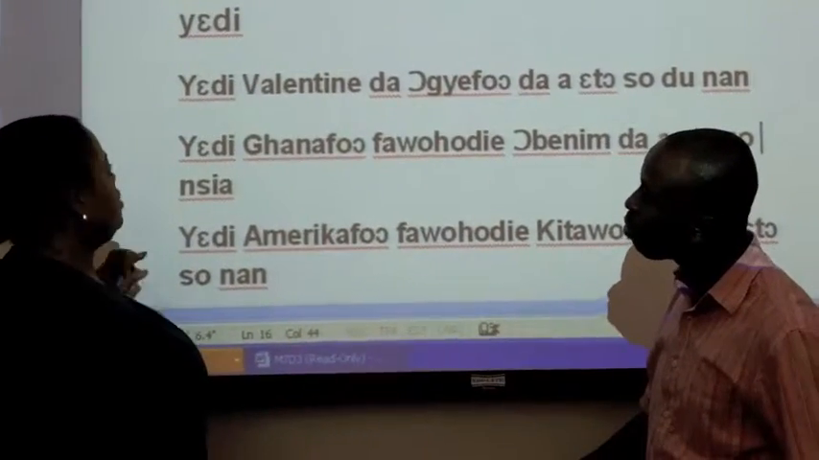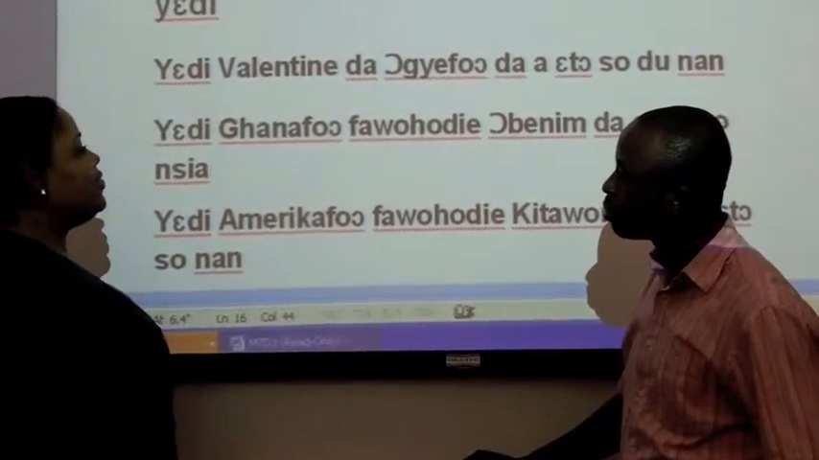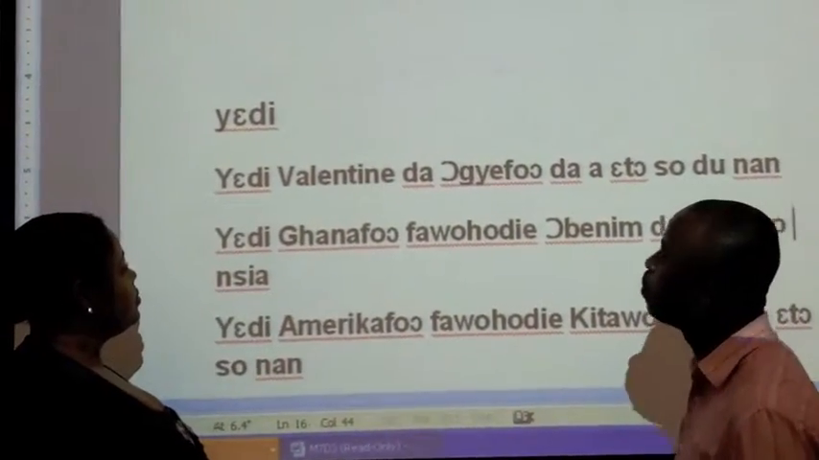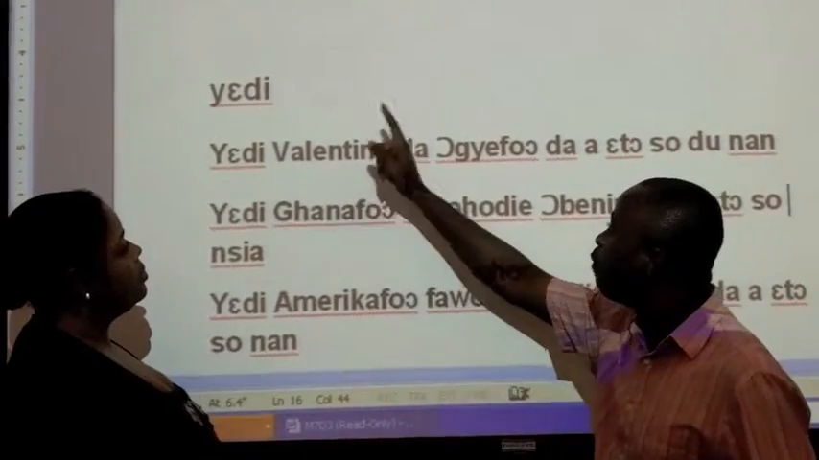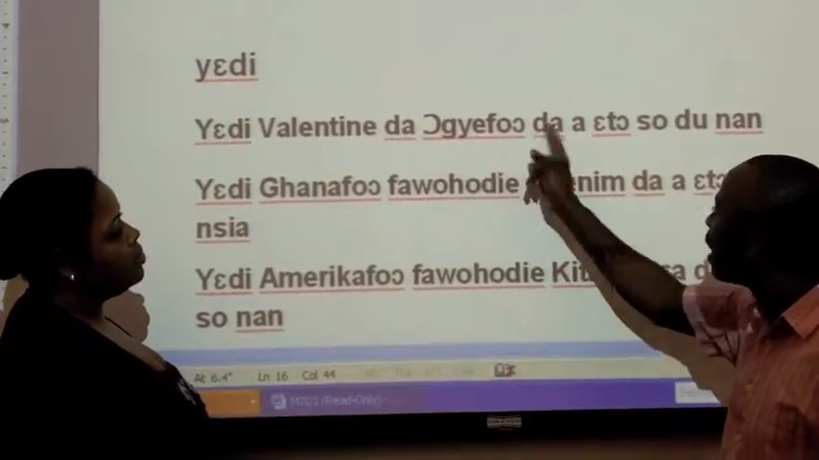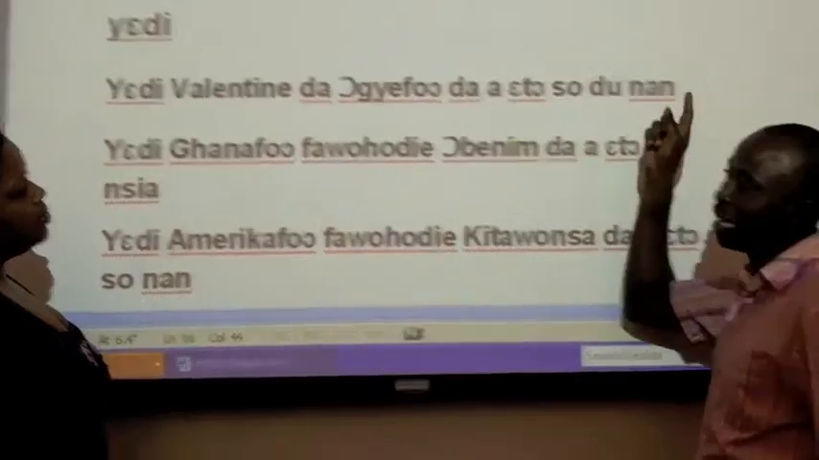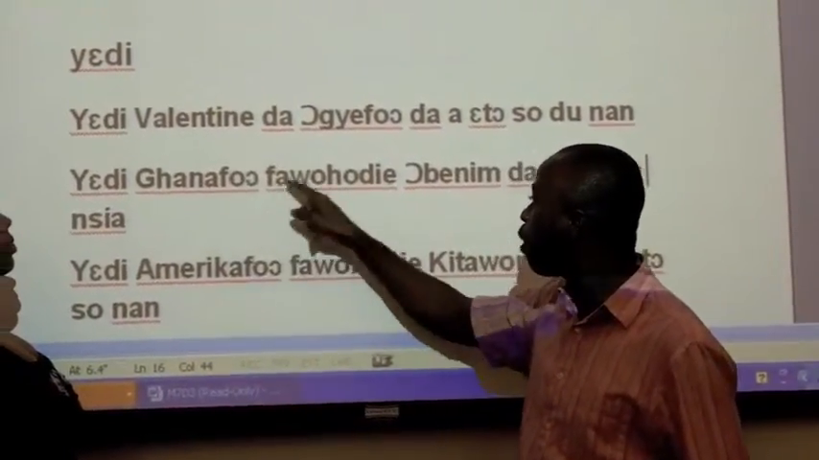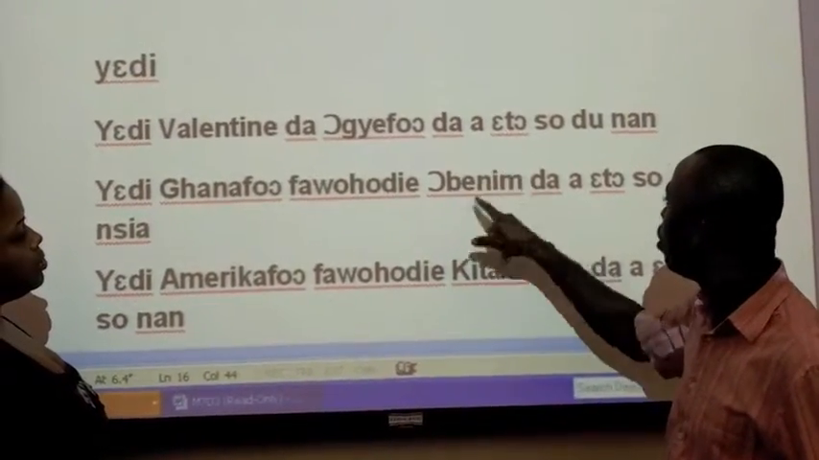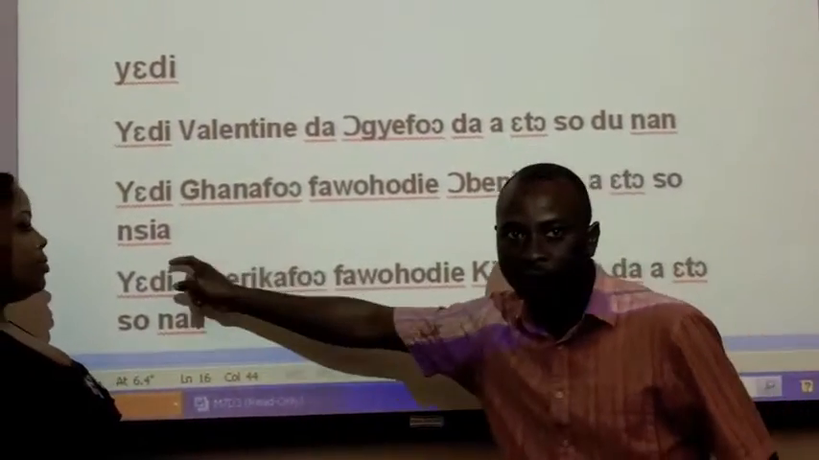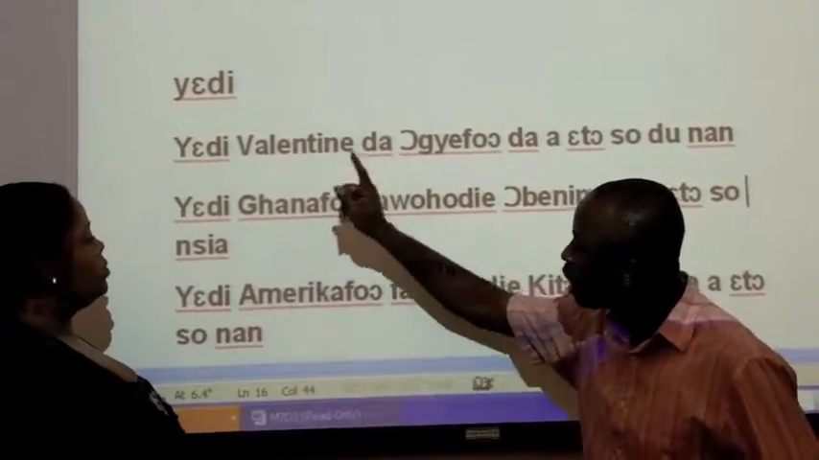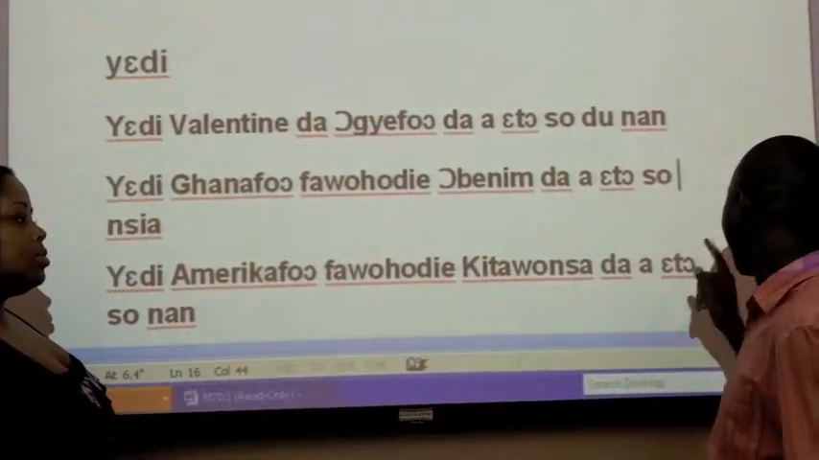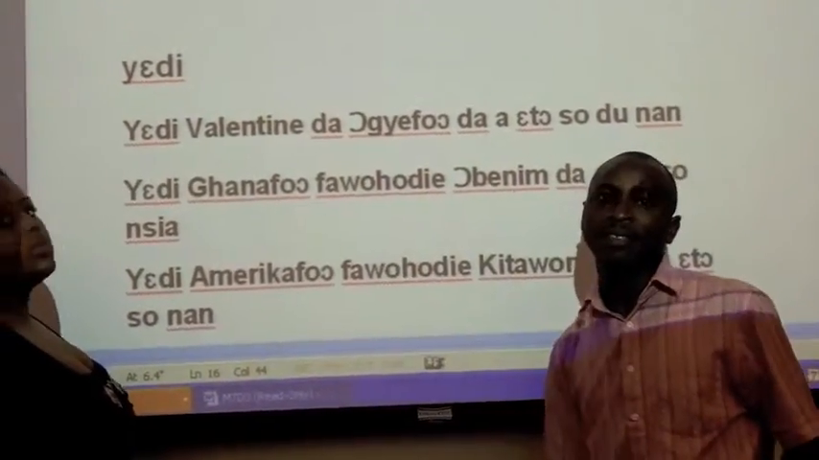Now let's practice with some sentences using yedi. So listen very carefully as Teacher Kofi says these sentences for us in Akan. Yedi Valentine da ojefo da a etoso du nine. Yedi Ghana for fa hudie obenim da a etoso nsia. Yedi America for fa hudie kitawunsa da a etoso nine.